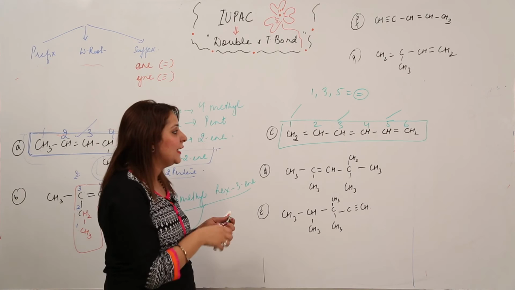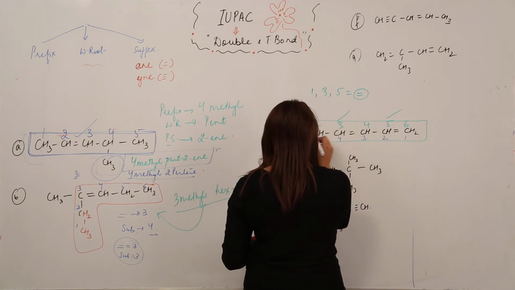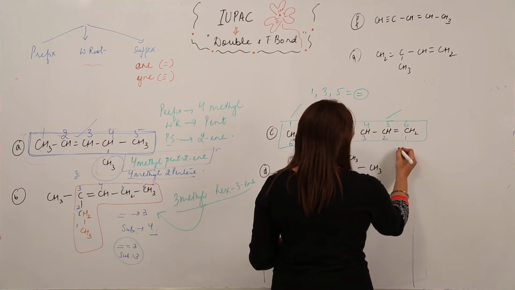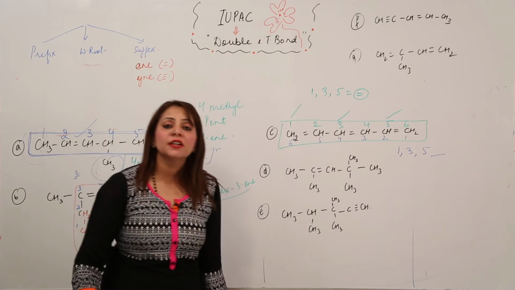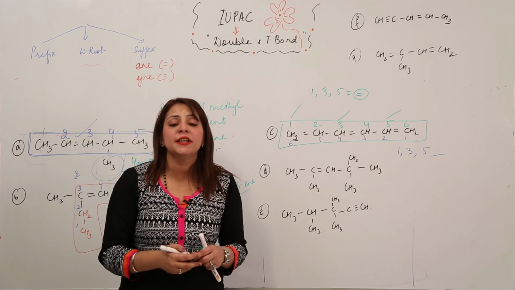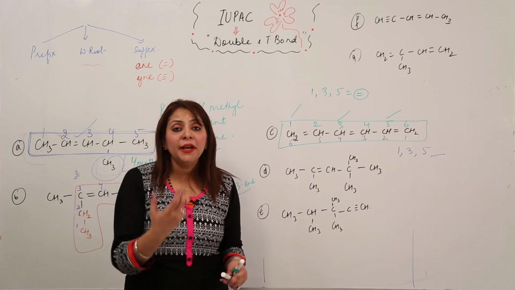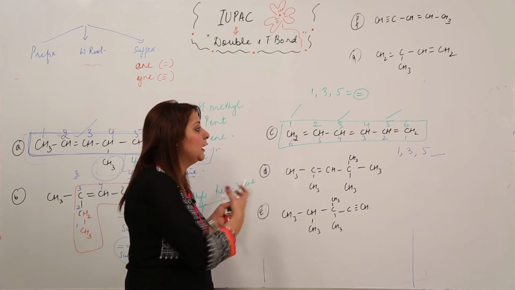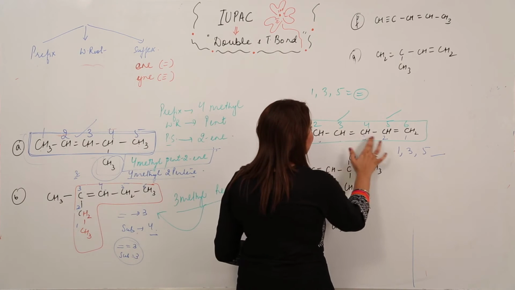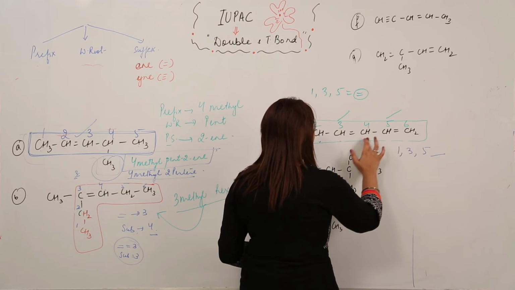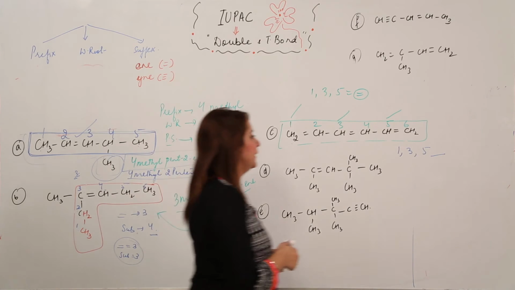And if I number from that side, then I get 1, 2, 3, 4, 5 and 6. I get at 1, 3 and 5. Again the same. So that means you can do from either way because they all are double bond. There is no triple bond included. All are double bond, and even the numbering is same. The same combination we are getting. So we can number it from either way, right? So suppose I am just taking into consideration this chain in which I have numbered from this left side. So just let us write the IUPAC.